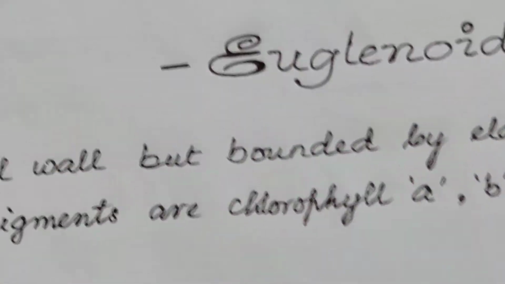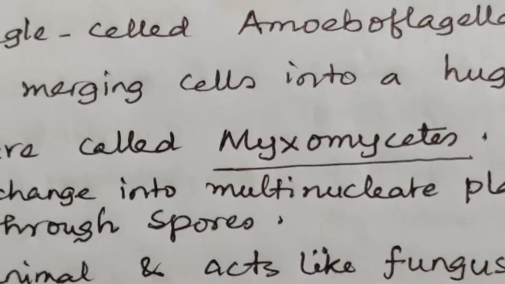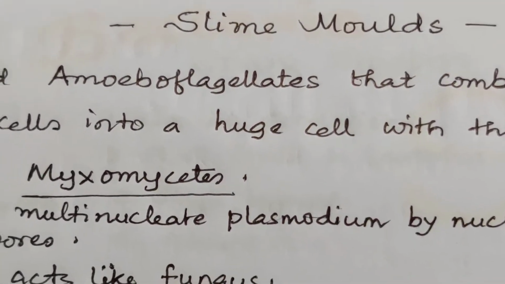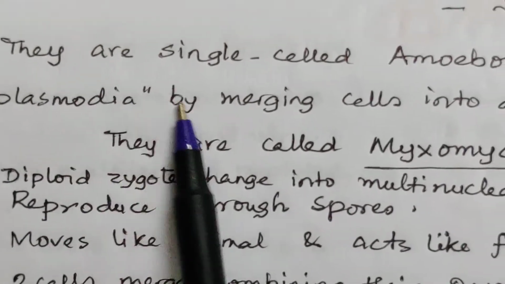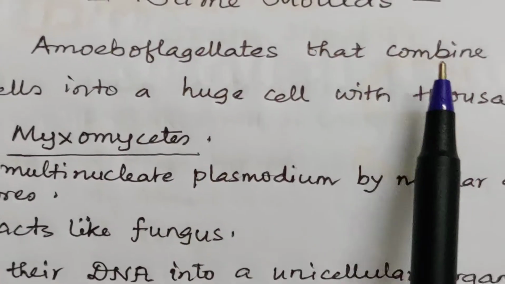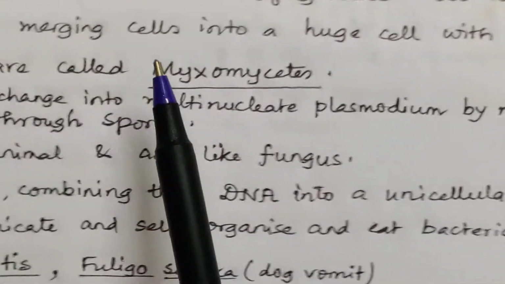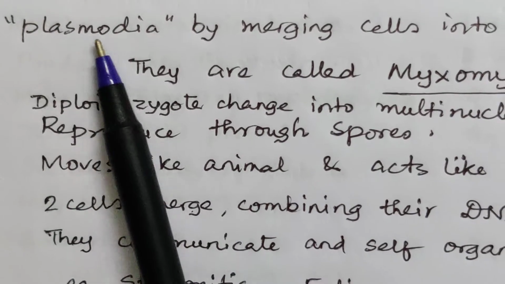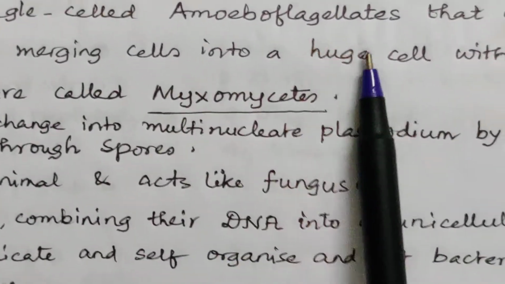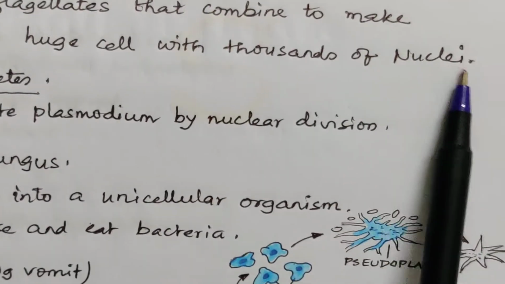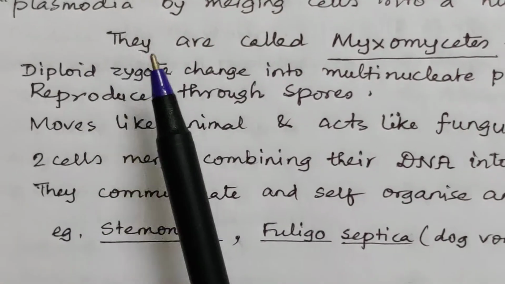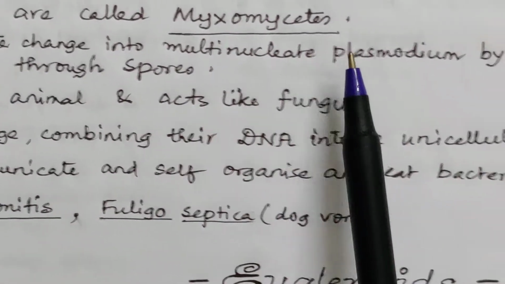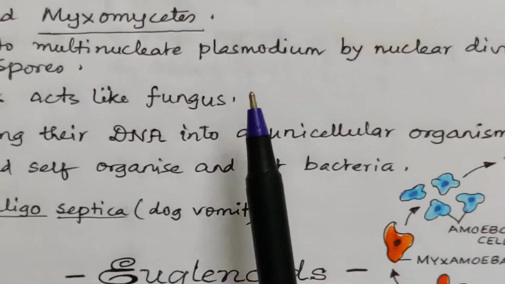Coming to another part, the fourth one is slime molds. They are single-celled amoeboflagellates that combine to make their plasmodia. Plasmodia are cellular structures formed by merging cells into a huge cell with thousands of nuclei. Now they are called myxomycetes. The diploid zygote changes into multinucleate plasmodium by nuclear division.